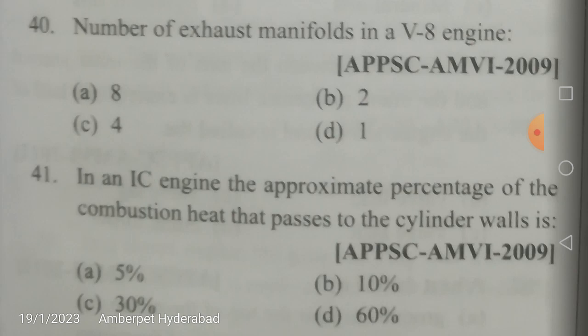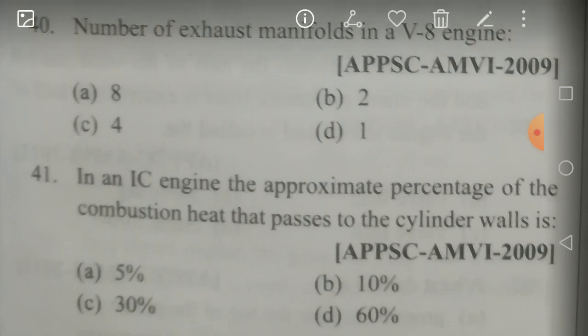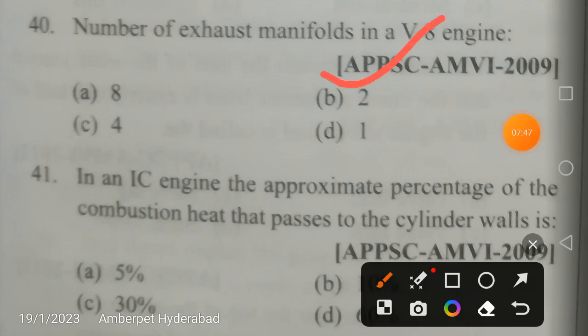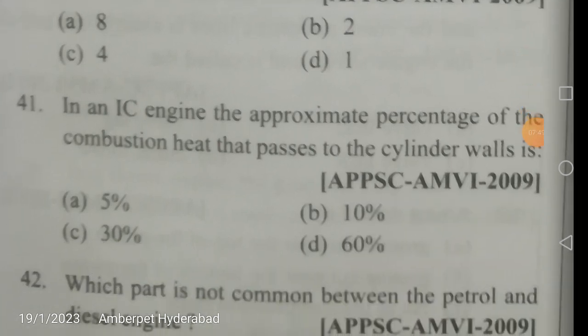Similarly, you will have an inlet manifold also, through which the petrol air mixture comes from the carburetor in case of an SI engine, and the air passes through the intake manifold through the valves into the cylinder in case of a diesel engine. Now, engines with V-type cylinder arrangements like V6, that means 6-cylinder engine, and V8, 8-cylinder engines, have two separate exhaust manifolds, one mounted to each cylinder head. So that is the difference. So our answer is 2. Normally 1, but it is 2.